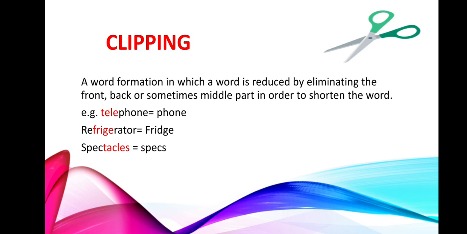Then we have refrigerator. In refrigerator, we are just leaving out the front and back, and we are just taking the middle part, fridge. In the same context, we have spectacles, so we just take the front part, like we say specs. So this is what clipping is. It means to reduce either the front, back, or sometimes the middle part in order to shorten the word,